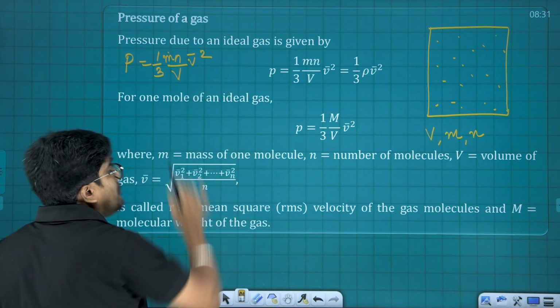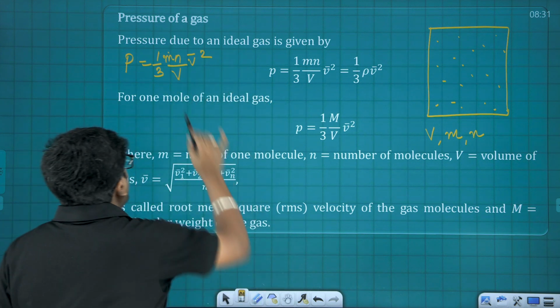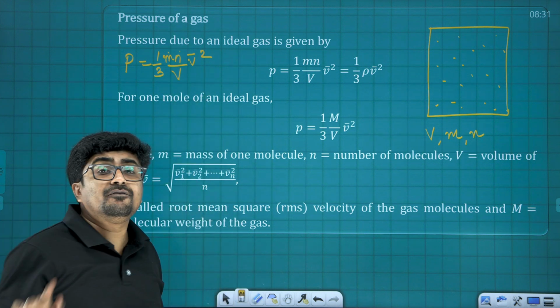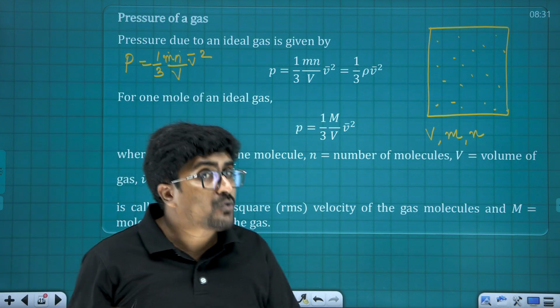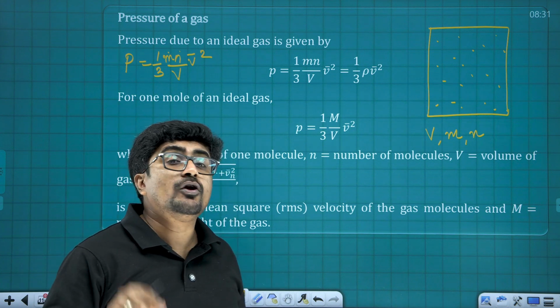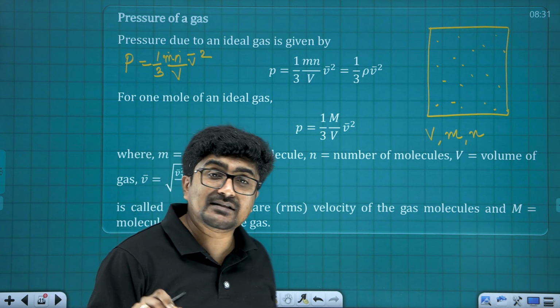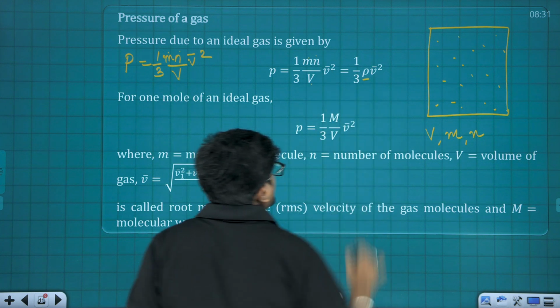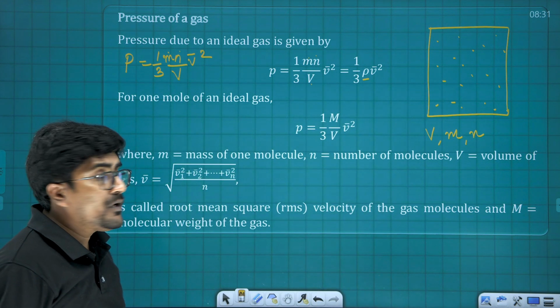Now here this is the mass of one molecule, and small letter n stands for the total number of molecules. So m into n is going to be the total mass, and total mass by volume is going to be density. So you can see m into n by V is replaced by rho.